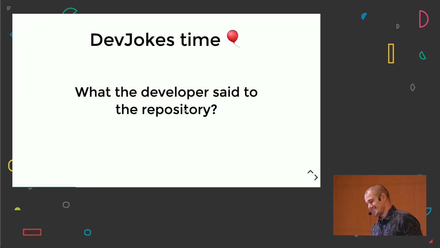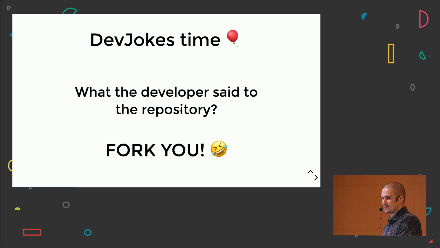And the last joke, because I have a lot of content to show you guys today. What does the developer say to the repository? I'm pretty sure that you guys have said this to your friends, hopefully not to your coworkers. But if anyone knows it, I can tell you that we say to the repository, fork you.